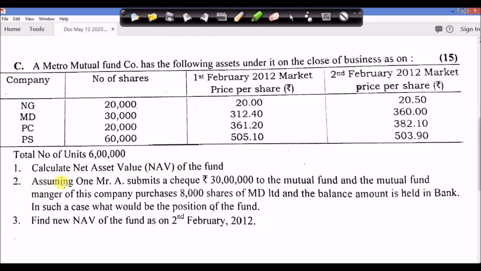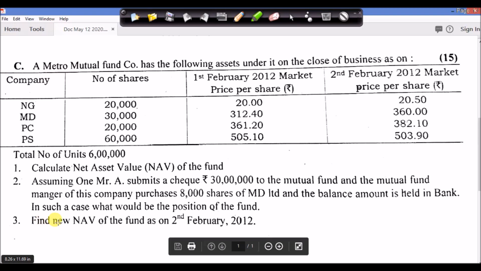Then assuming Mr. A submits a check of 30 lakhs to the mutual fund, and the mutual fund manager of this company purchases 8,000 shares of MD Limited. And the balance amount is held in bank. In such a case, what would be the position of the fund? And the third question is find the new net asset value of the fund as on 2nd February 2012.